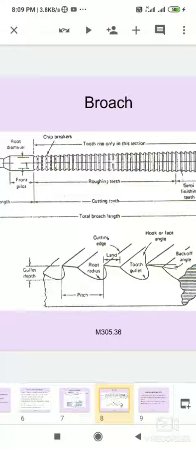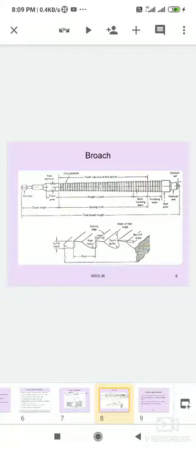The pitch P is calculated by using the following formula. P is equal to 1.75 under root of L, where L is the length of job to be measured in mm. An average pitch for small broaches is in the range of 3.2 to 6.4 mm and for large ones in the range of 12.7 to 25 mm.